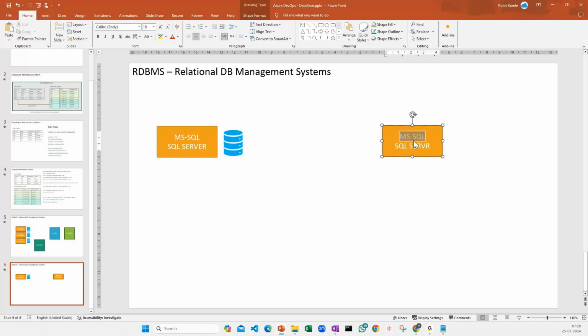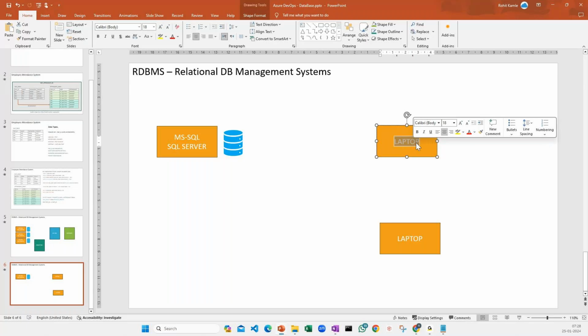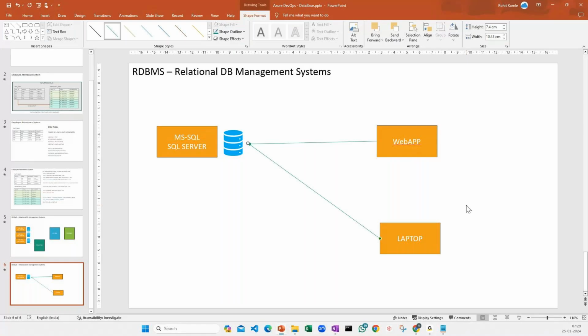It's my personal laptop, the one I'm using right now as a user, and then I can also have my web app. Now I want this web app to access my database even though the public access is enabled, and I should also be able to access this database from my local laptop for testing purposes, because I want to do some querying on the data. So I am allowing only these two accesses. I'm not allowing anybody else.